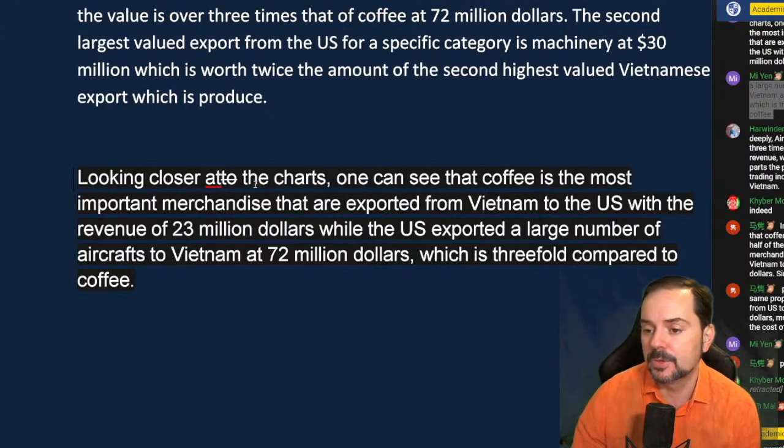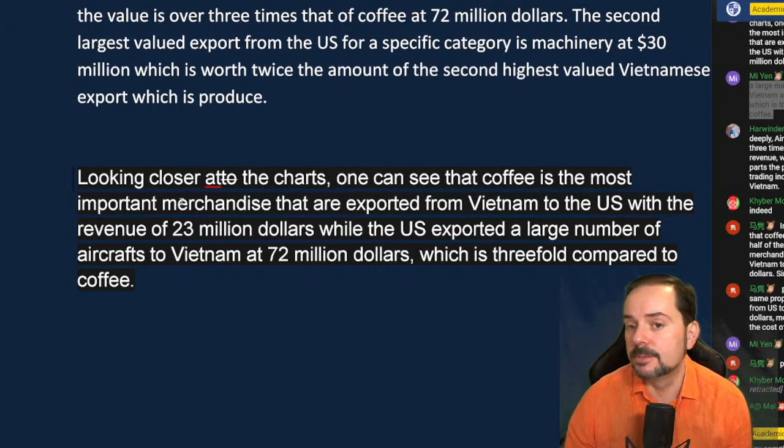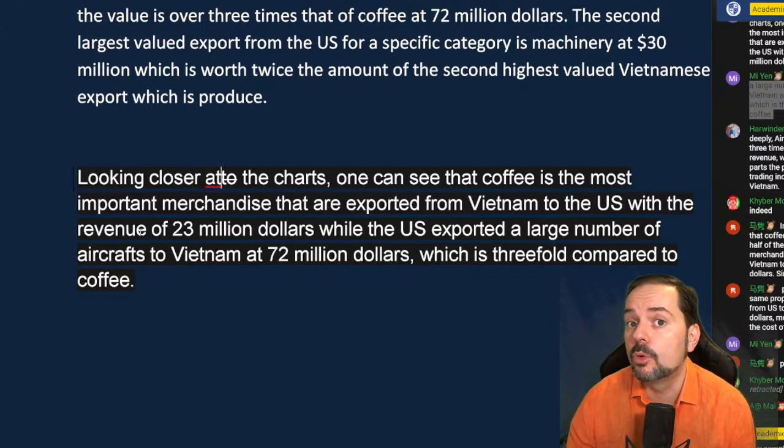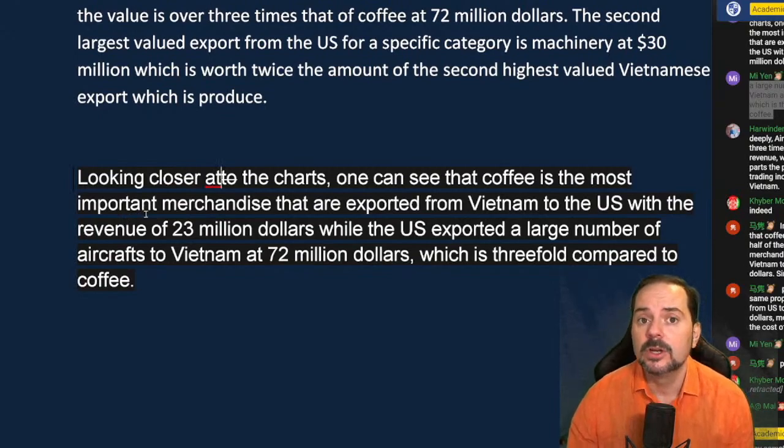We don't know that, okay? We don't actually know if it's the most important. We know it's the most valued, but that doesn't necessarily mean that it's the most important. So be careful, Mien, with making assumptions or inferences that might not be true, okay?